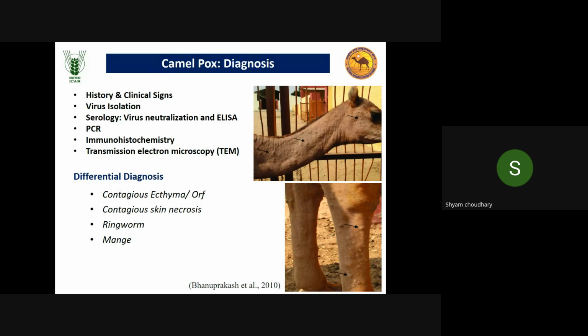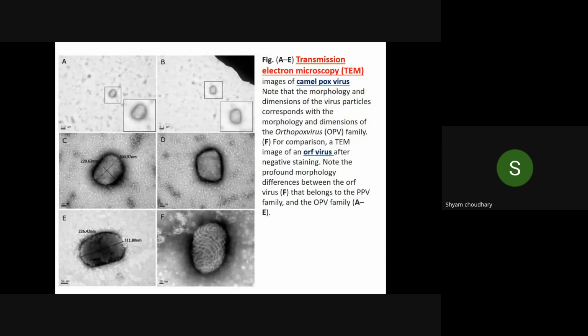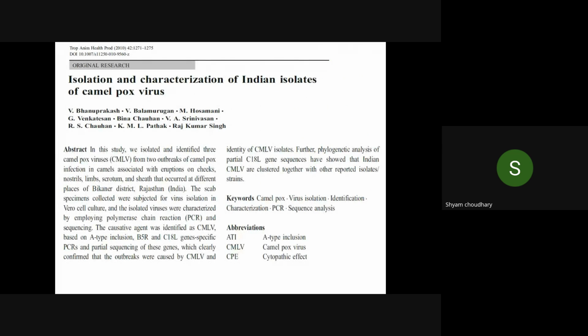And for differential diagnosis, transmission electron microscopy may be used. From this, we can morphologically identify which virus is there, and differentiate from diseases like contagious ecthyma, contagious skin necrosis, ringworm, and mange. This picture shows a transmission electron microscopy image of camelpox virus and orf virus, showing how we morphologically diagnose and differentiate these two diseases.